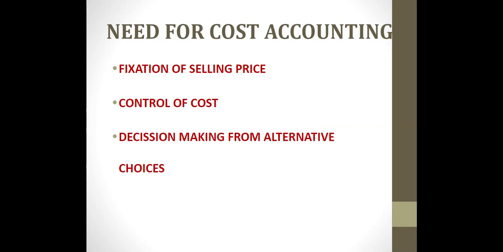Companies that are looking to expand their product line would need to understand the cost structure, and cost accounting helps management plan for future capital expenditures, which are large purchases of plant and equipment. Now, such cost data is very useful for fixation of selling price, and you can control cost, and finally you can make decisions, and then you can frame more alternative choices.